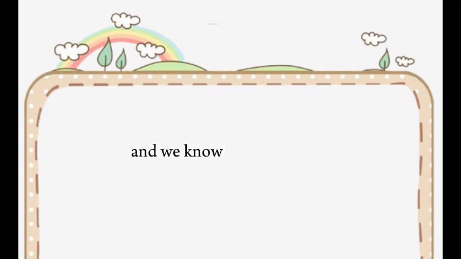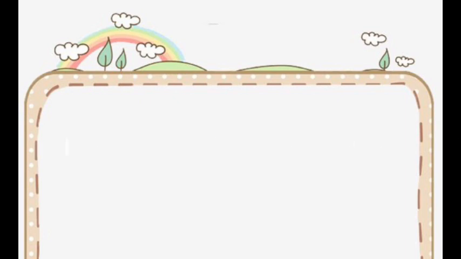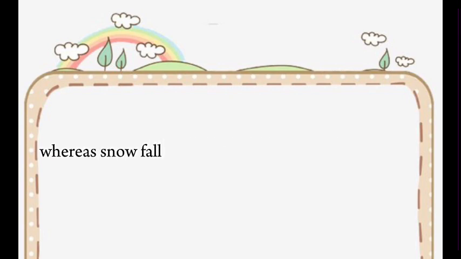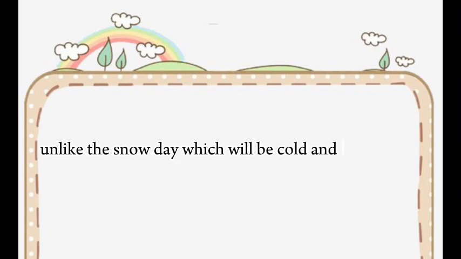And we know that the formation of rainfall and snowfall is almost the same. The only difference is rainfall falls in the form of water droplets, whereas snowfall falls in the form of snowflakes. And a sunny day will be hot and warm, unlike a snowy day, which will be cold and cool.